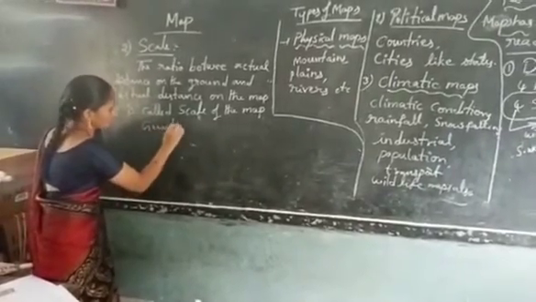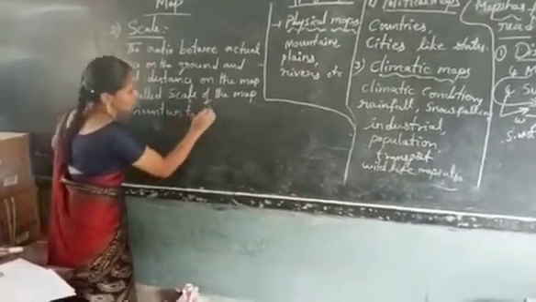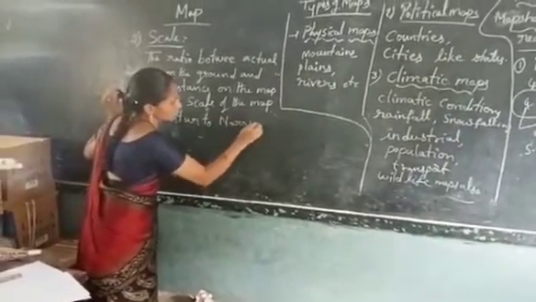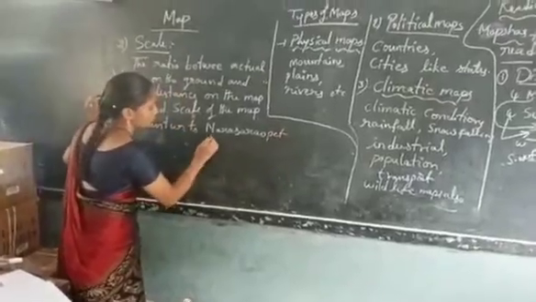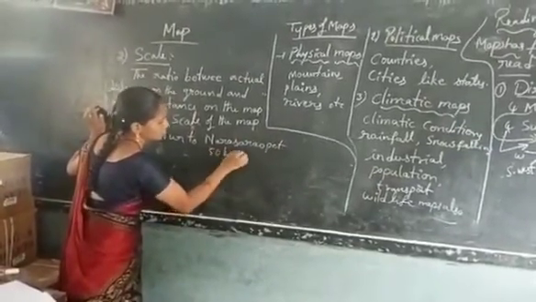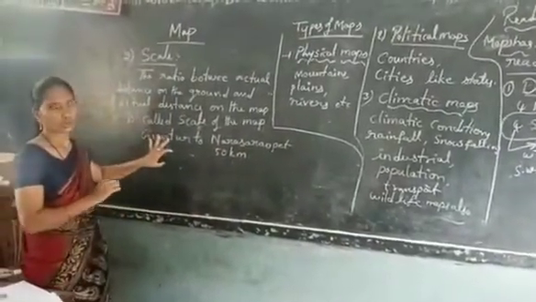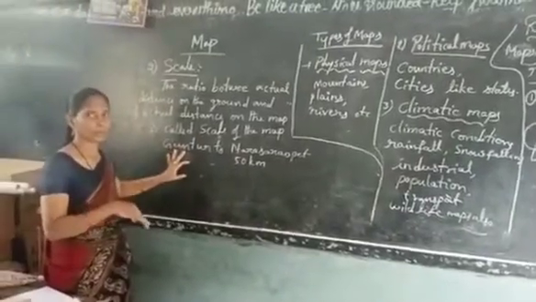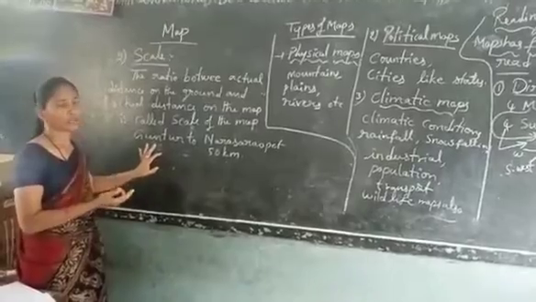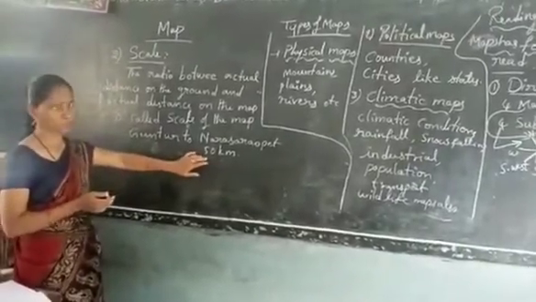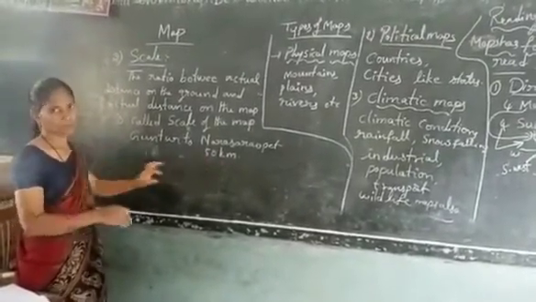Guntur to Narasaraopet. Suppose 50 kilometers are there. How can we show this 50 kilometers on a map? The distance is large, so how can we show this 50 kilometers on the map? Then we use the scale.